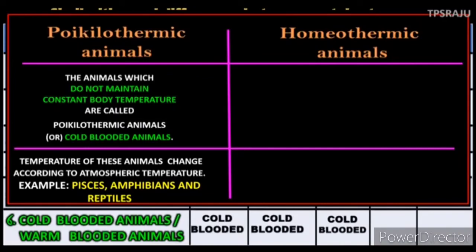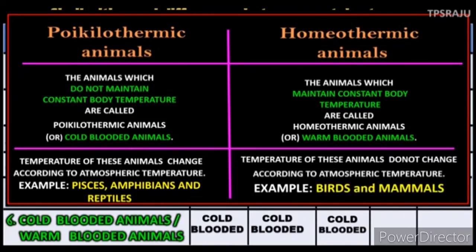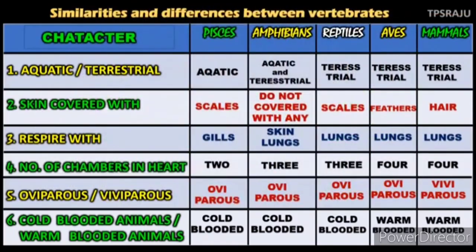Fishes, amphibians and reptiles are the examples. The animals which maintain a constant body temperature are called homeothermic animals, or warm-blooded animals. Birds and mammals are the good examples for this.